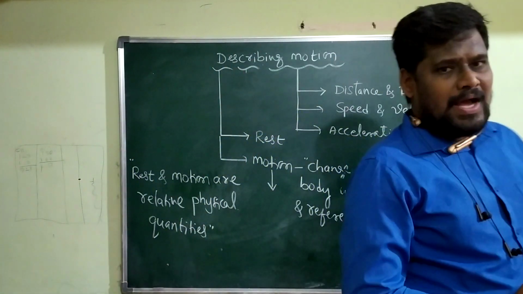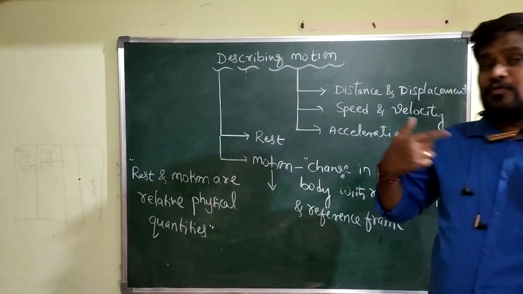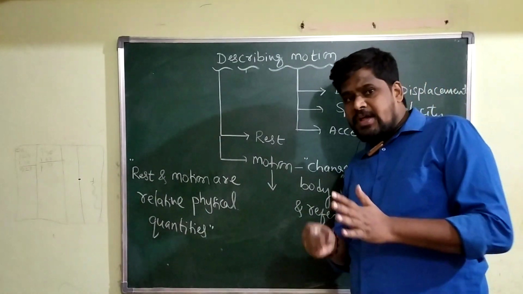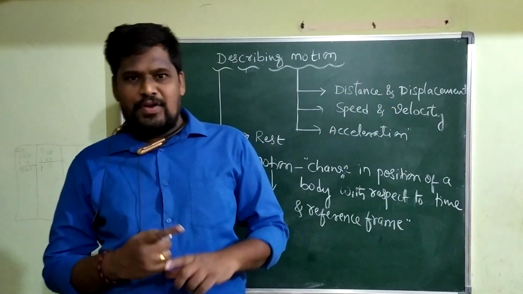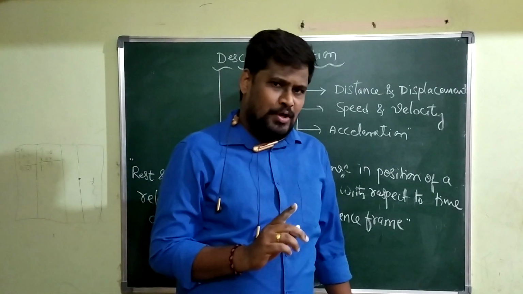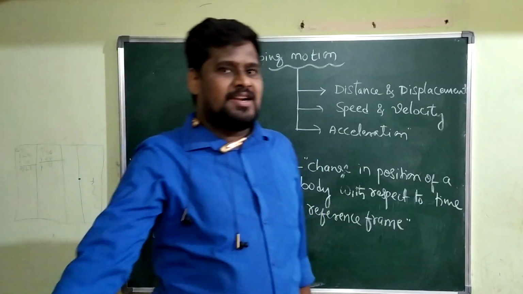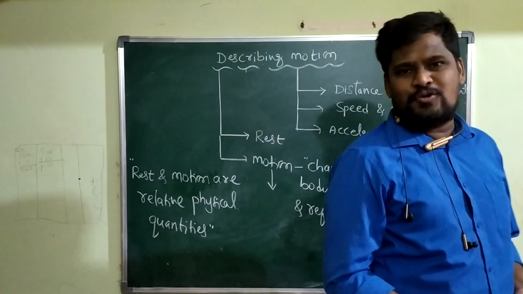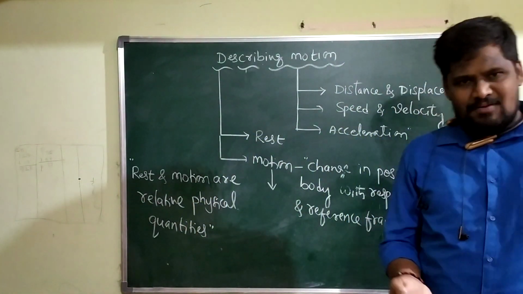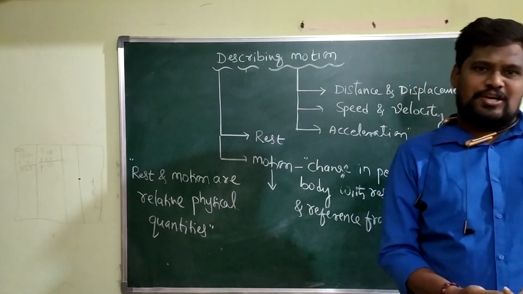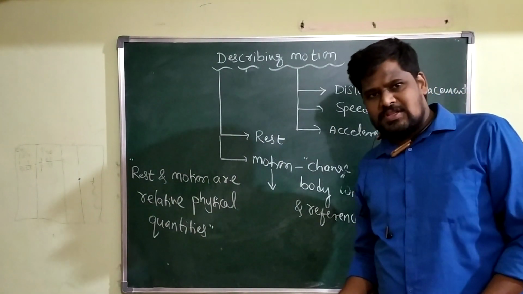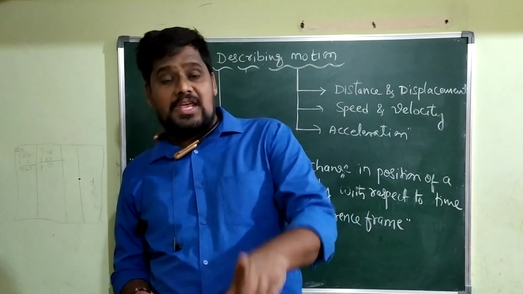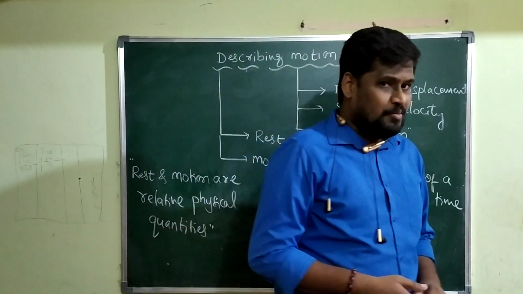Now what will I do? I will take my reference frame as earth. Instead of taking the table, if you take earth as your reference frame, you know very well that earth is continuously in the state of motion. When the earth is in the state of motion, then what happens? Our table is also in the state of motion. When the table is in the state of motion, definitely the duster which is kept on the table is also in the state of motion.